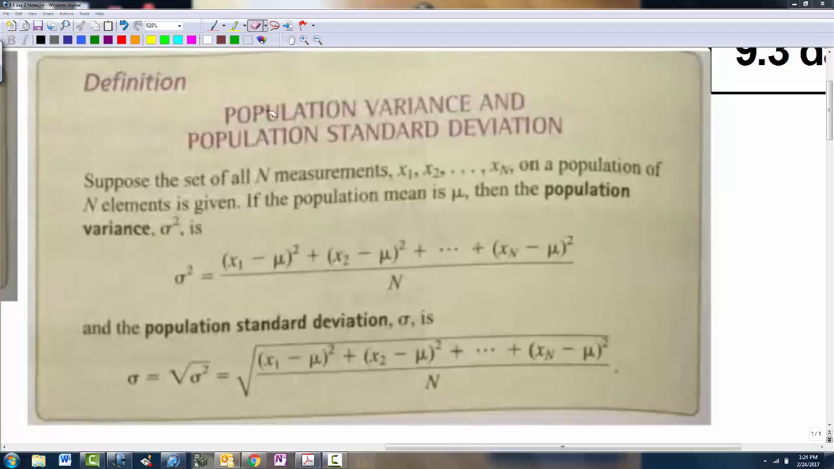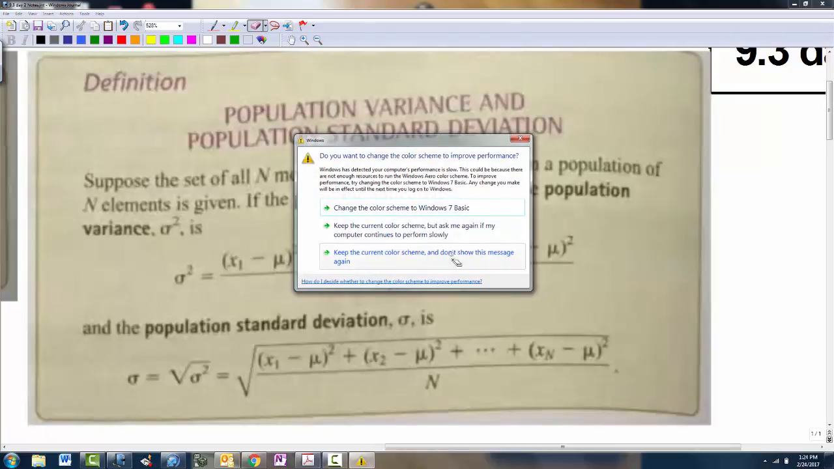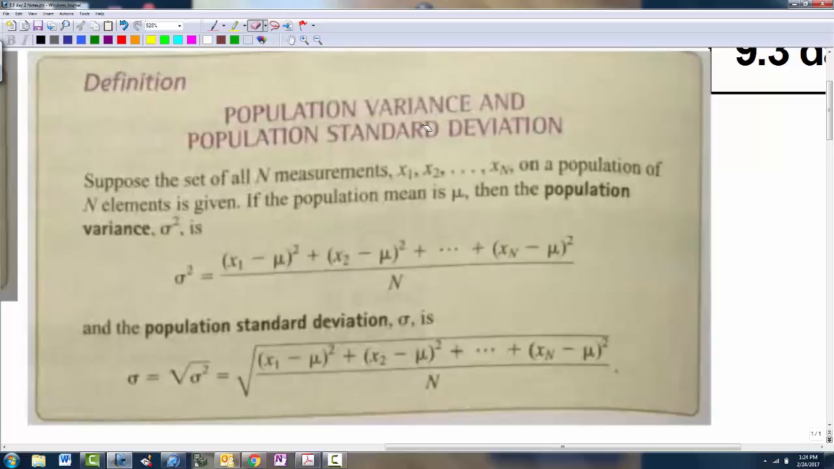So what is population variance? What is population variance? It's little sigma squared equals the sum of x minus mu, squared: all the x values subtracted by the mean, squared, and then add them up. Then divide by capital N.